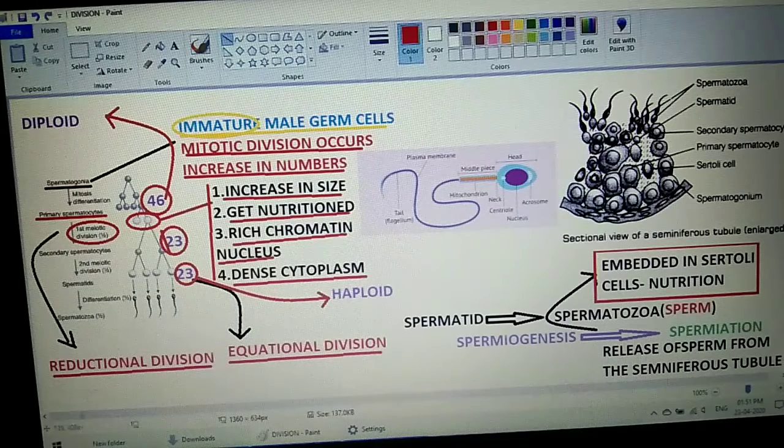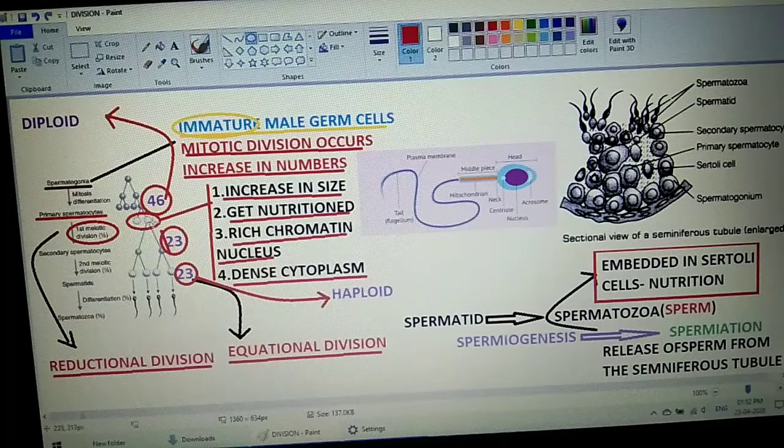In the equational division, each of the secondary spermatocytes leads to the formation of two spermatids. So we can say from one primary spermatocyte we have 4 spermatids, students.